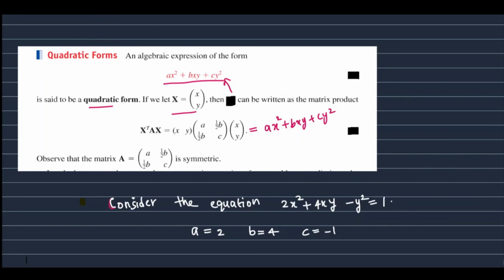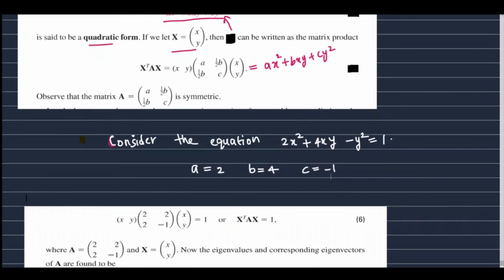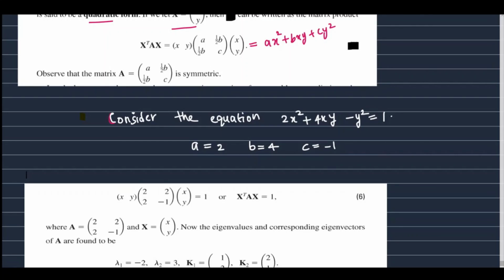So we can write it in matrix form. Here we have a, so it is 2, and b by 2, which is 4 by 2, so we get 2, and then minus 1. So this is of the form X transpose AX equal to 1, because here the right-hand side is 1. Here A is the matrix 2, 2, 2, minus 1, and capital X is the column vector xy.